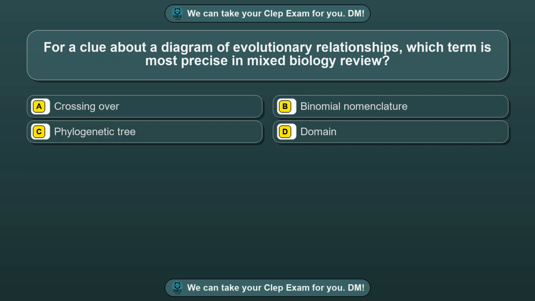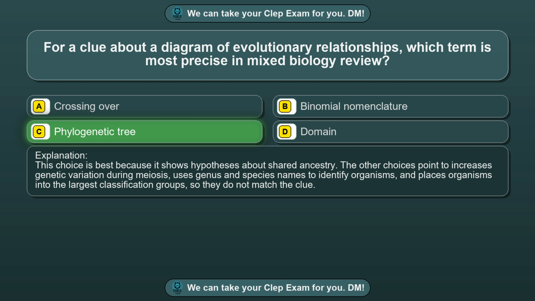Question 92. For a clue about a diagram of evolutionary relationships, which term is most precise in mixed biology review? Option A, crossing over. Option B, binomial nomenclature. Option C, phylogenetic tree. Option D, domain. The correct answer is option C, phylogenetic tree. This choice is best because it shows hypotheses about shared ancestry. The other choices point to increases genetic variation during meiosis, uses genus and species names to identify organisms, and places organisms into the largest classification groups, so they do not match the clue.